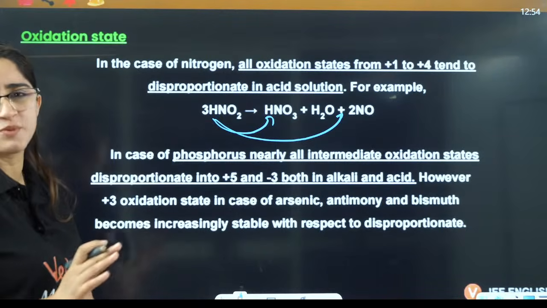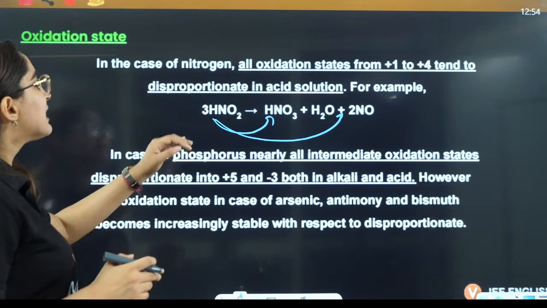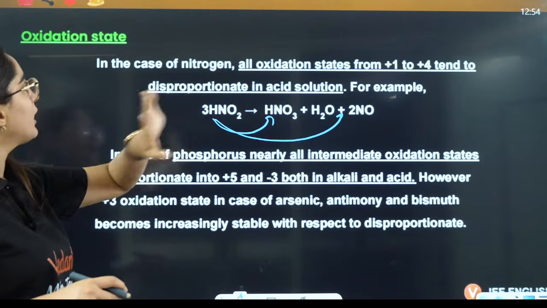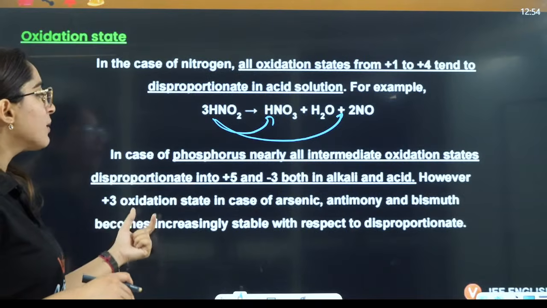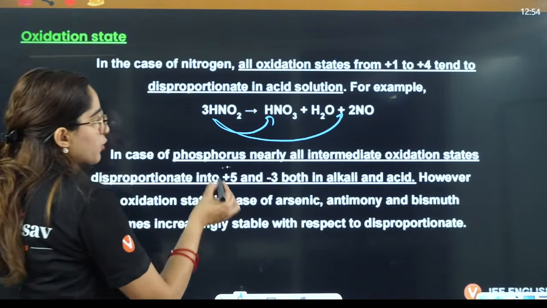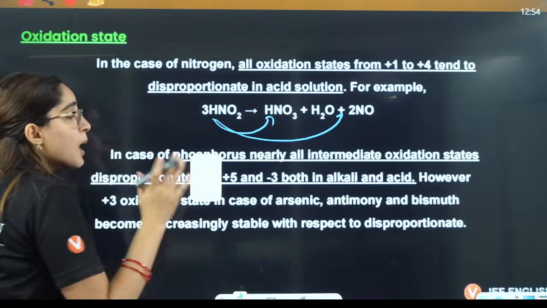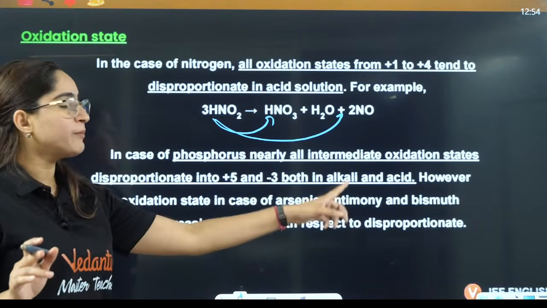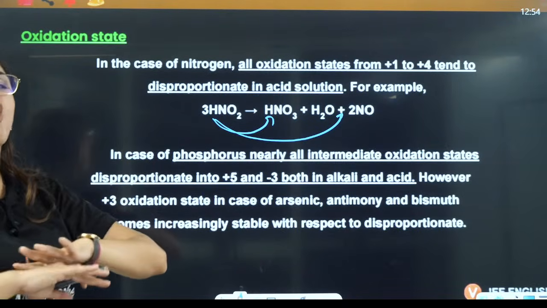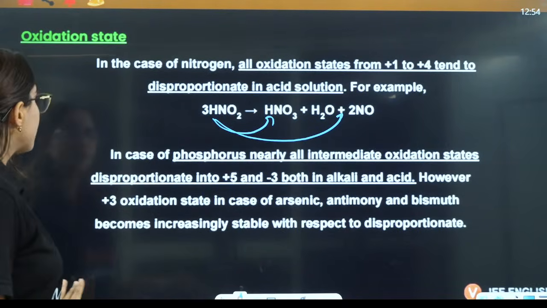So nitrogen will disproportionate into +1 and +4, phosphorus will disproportionate into +5 and -3, but for arsenic, antimony and bismuth, the +3 oxidation state is stable, so it will not disproportionate.